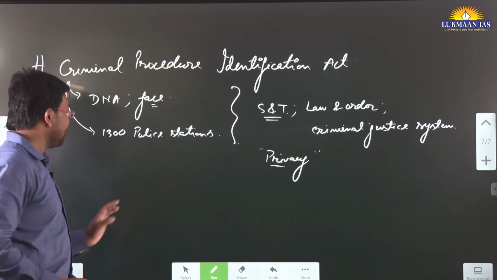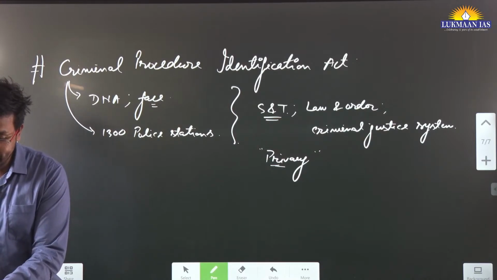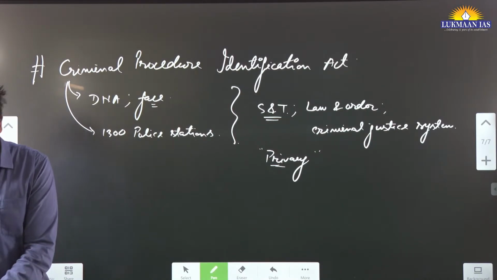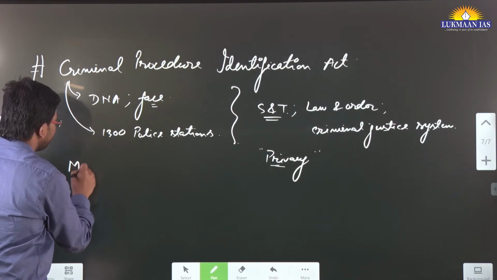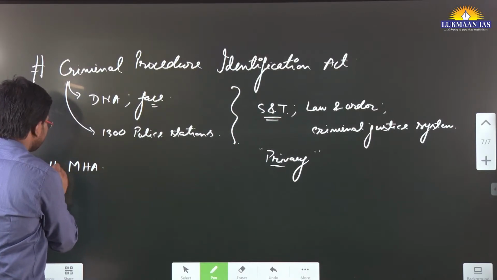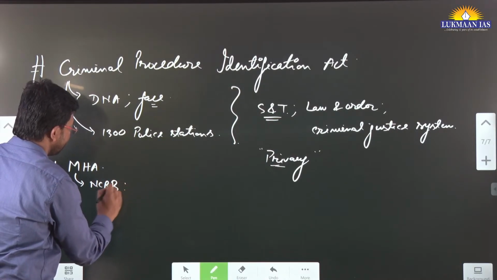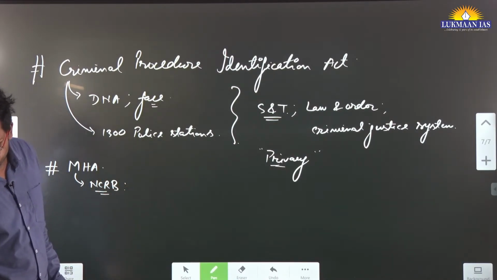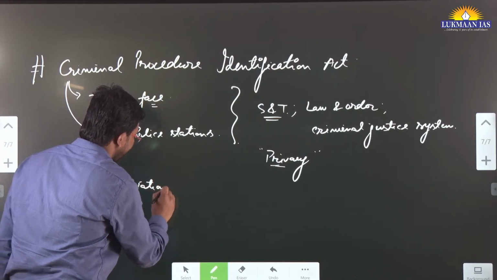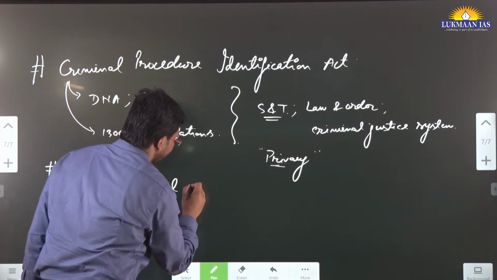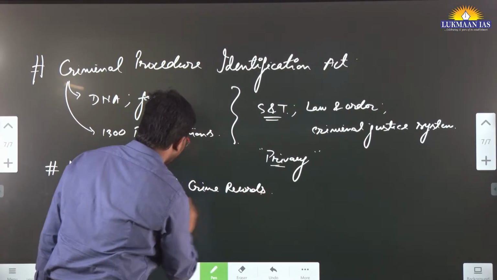While introducing this particular act, the central government has talked about many things. This law and order related thing comes under the Ministry of Home Affairs, and the Ministry of Home Affairs maintains data through a body known as the National Crime Records Bureau.